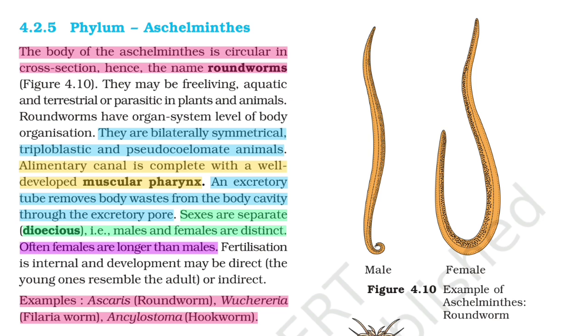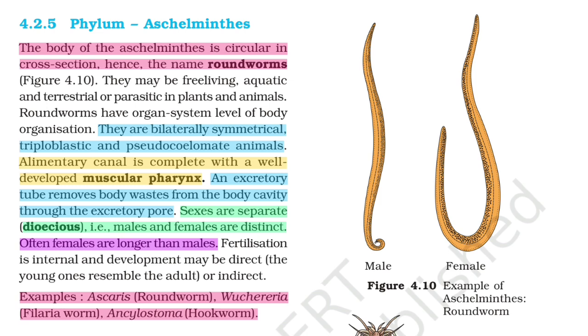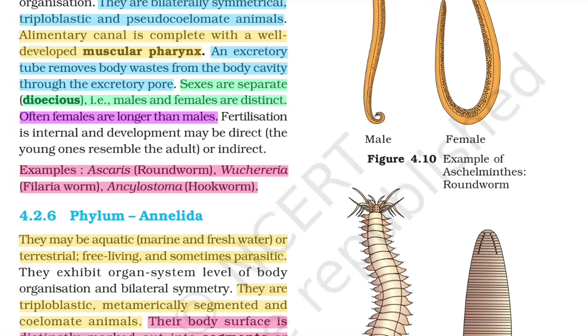An excretory tube removes body wastes from the body cavity through the excretory pore. Sexes are separate, dioecious. Males and females are distinct, often females are longer than males. Fertilization is internal and development may be direct, the young ones resembling the adult, or indirect. Examples: Ascaris (roundworm), Wuchereria (filaria worm), and Ancylostoma (hookworm).